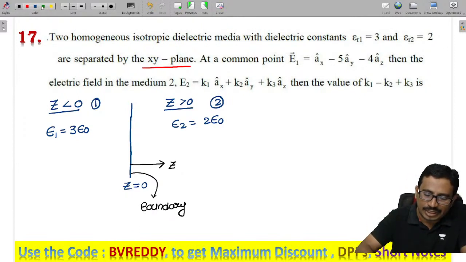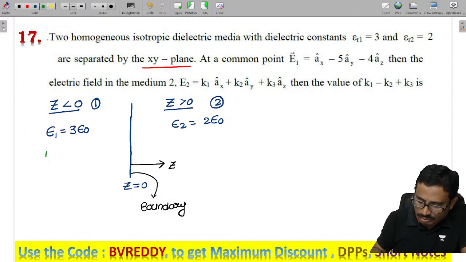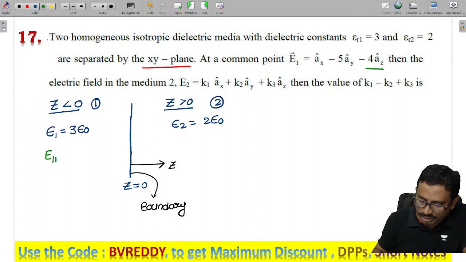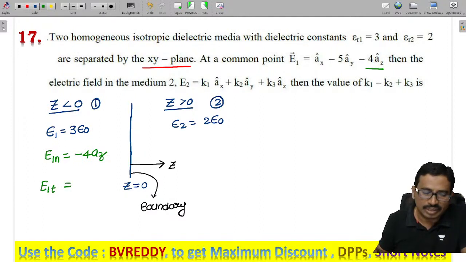What are the tangential components and what are the normal components here? All the Z components come under normal components. So E1n is minus 4 AZ. The remaining are the tangential components, E1t, which is AX minus 5AY.